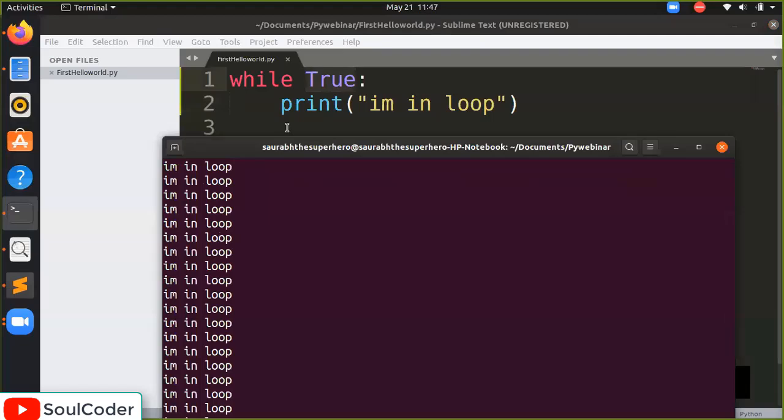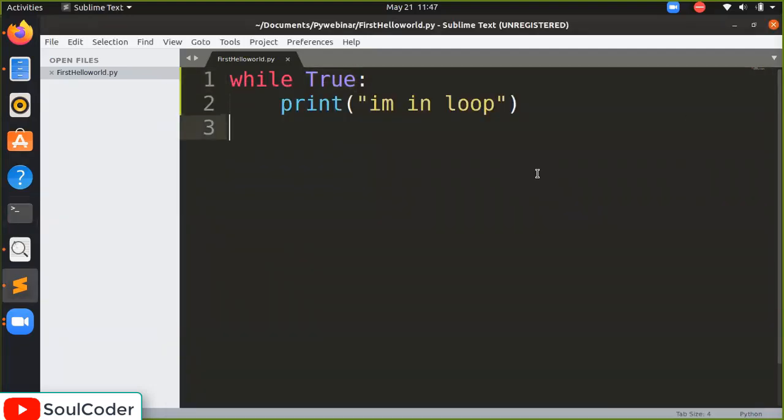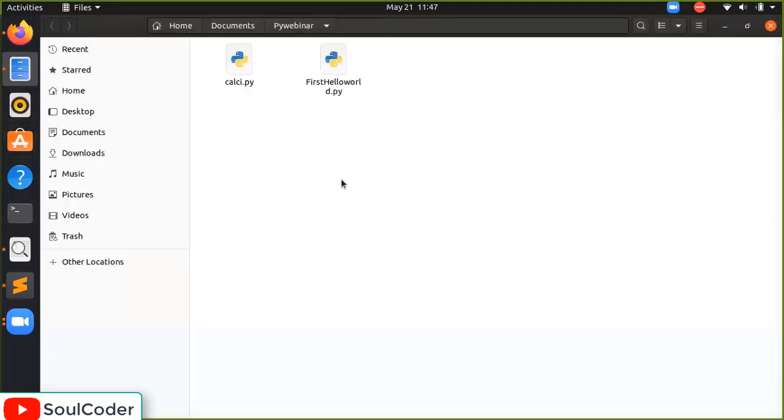Okay. You can see I am in loop is continually printing, continually executing, because the loop never stops. So we can always press control plus Z here and the execution will be stopped. Okay. If that also doesn't work, you can directly close the terminal. So never practice this, while directly true. It will make your terminal or computer hang. So again we will run the program.